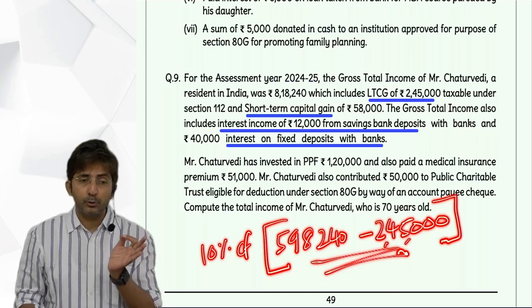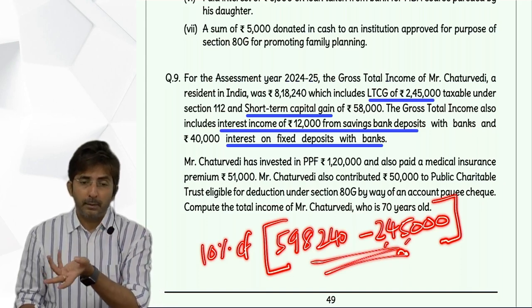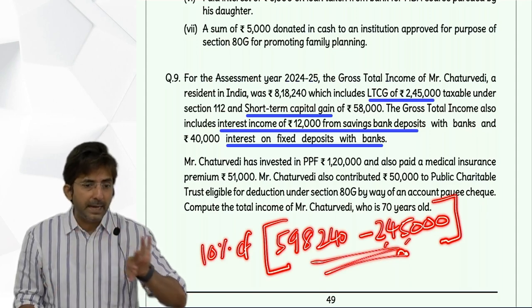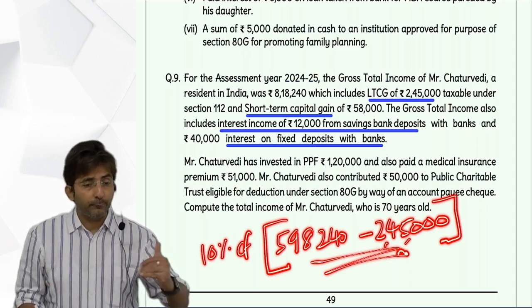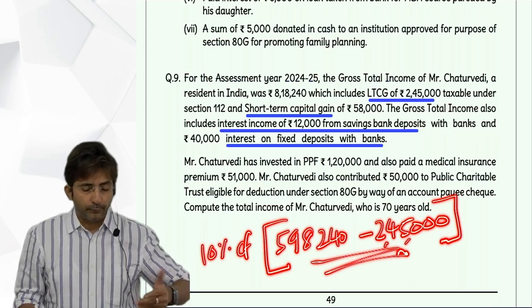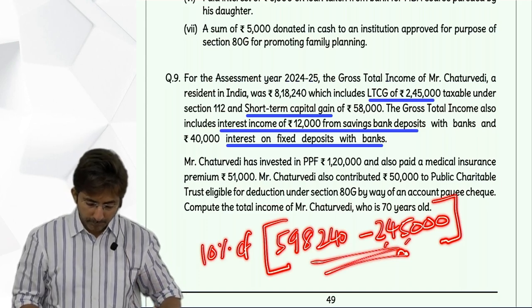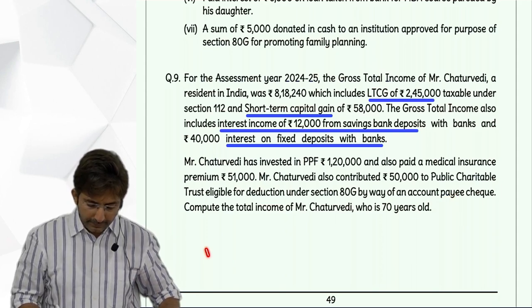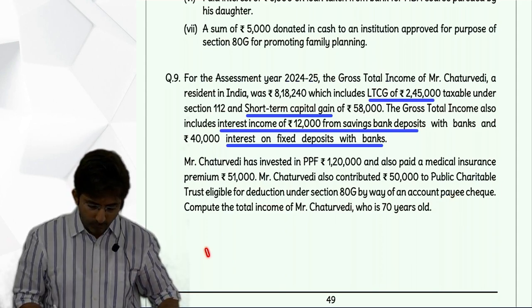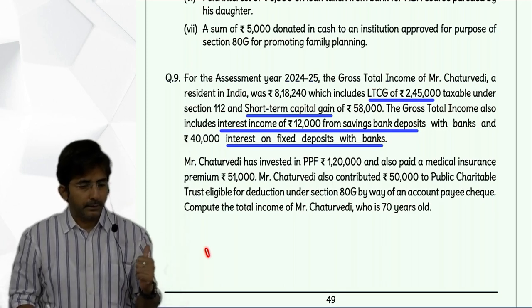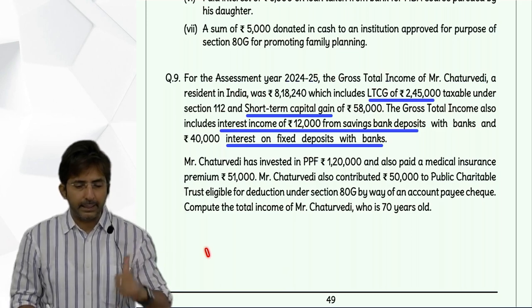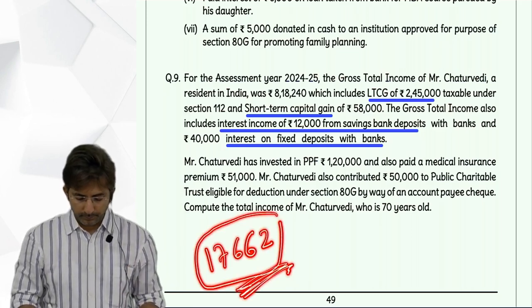First priority you should give to family planning Olympic. But that is not there. So everything goes in balance. But of that you have to take 50%. So 50% of that is how much? 17,662. So this is the 80G limited category amount, 17,662.